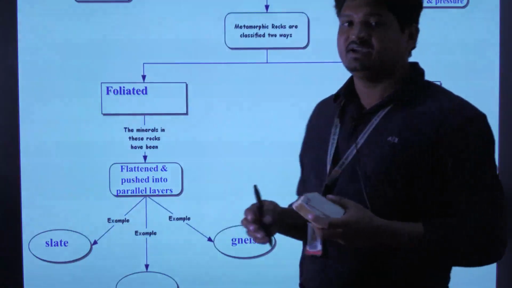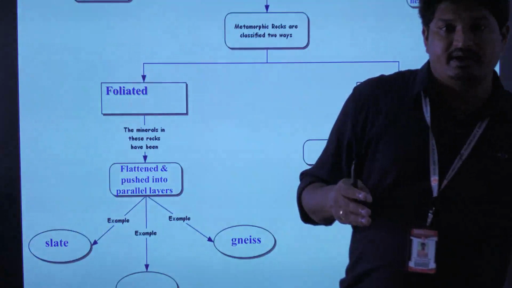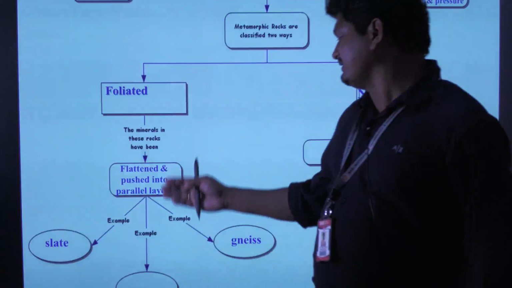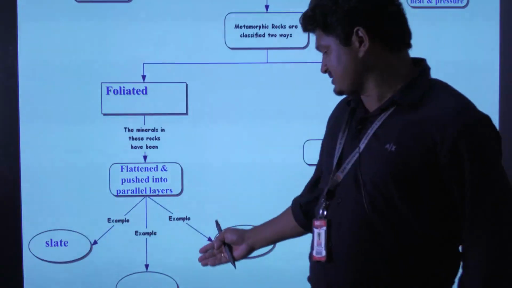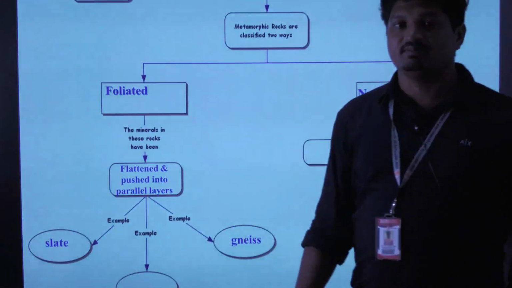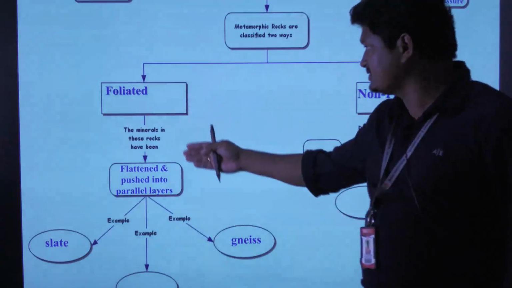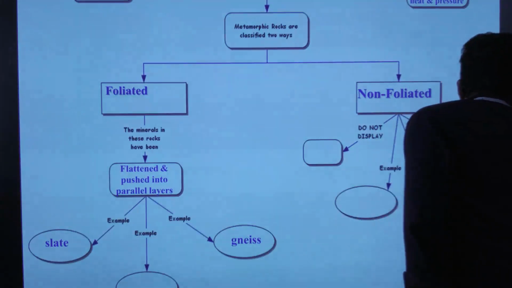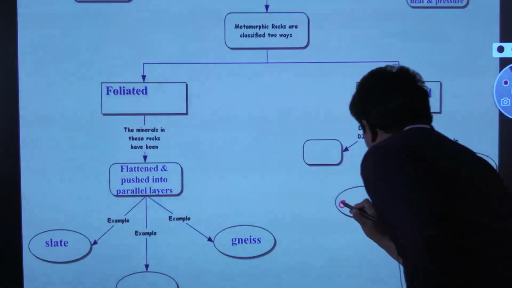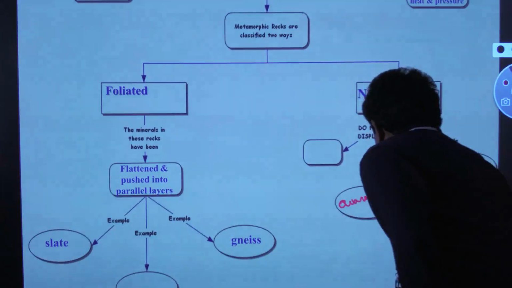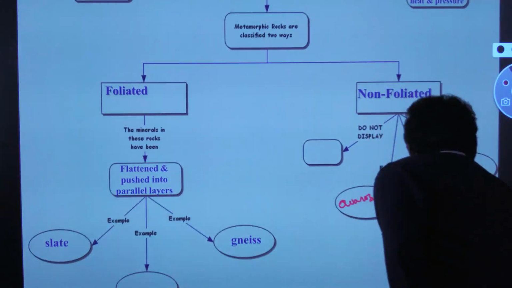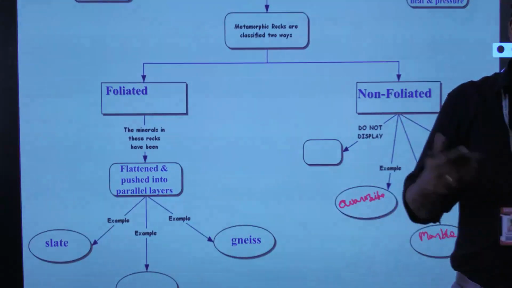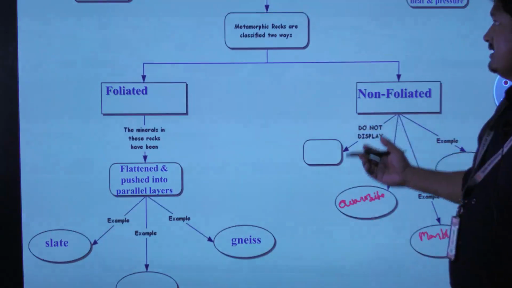Foliated means different types of foliations can be identified: gneissosity, schistosity, or slippery cleavage in slate. In schistosity we identify schist, and gneissosity is identified in gneiss. These are the examples of foliated rocks. Non-foliated rocks are quartzite and marble, where we are unable to find any type of foliations. Those are the examples of metamorphic rocks.